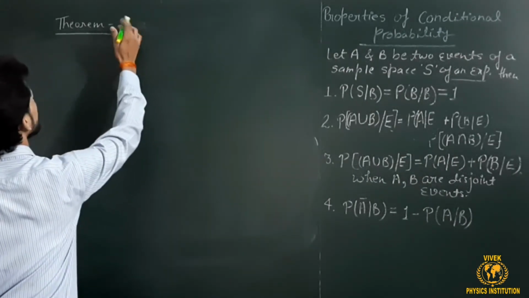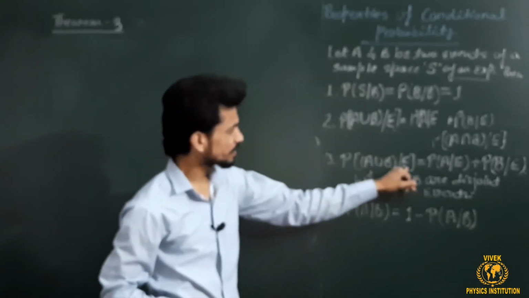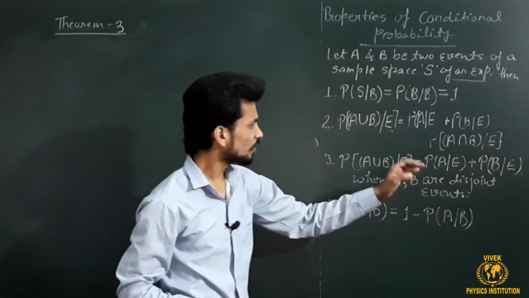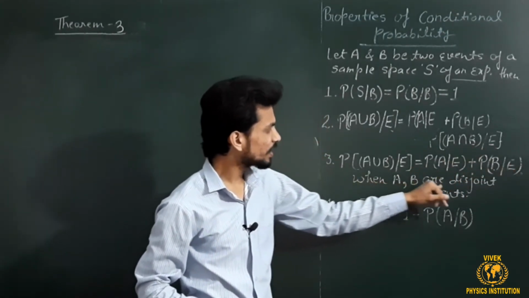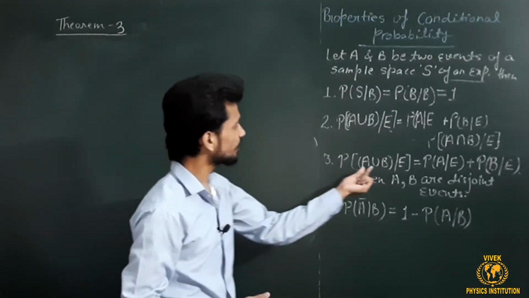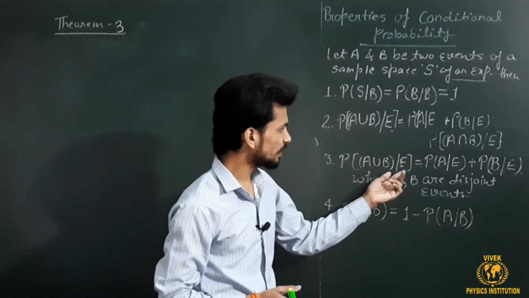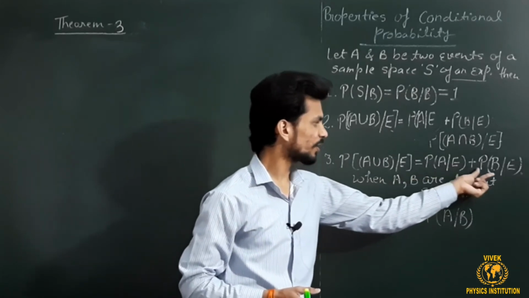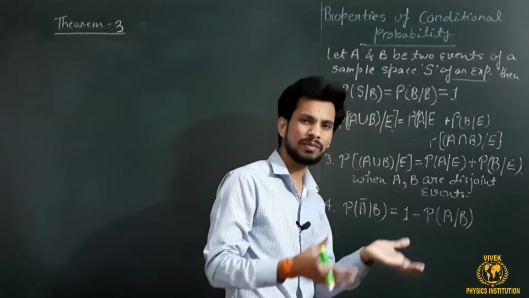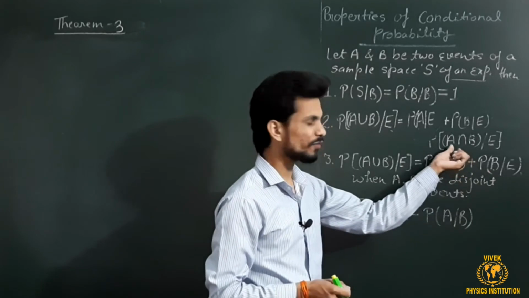Okay, theorem number 3 is: the probability of A union B under E is nothing but P of A under E plus P of B under E, when A and B are disjoint sets or disjoint events. It means that when A and B have nothing in common, then the probability of A union B under E should be the probability of A plus the probability of B under the condition E individually, because no elements are in common. So the common portion of the probability of A and B should be 0.